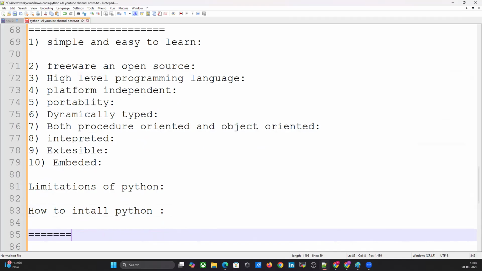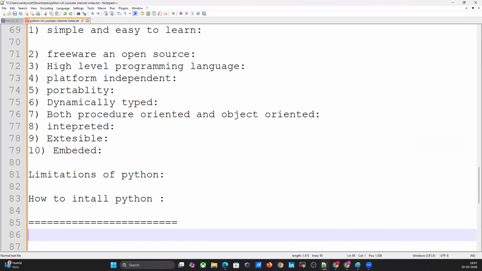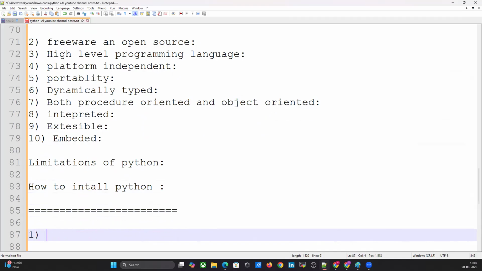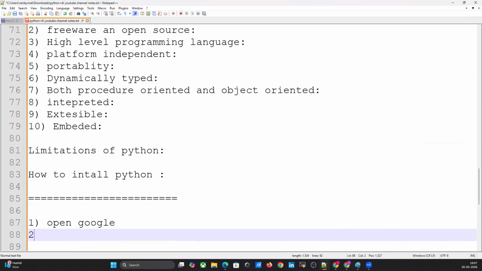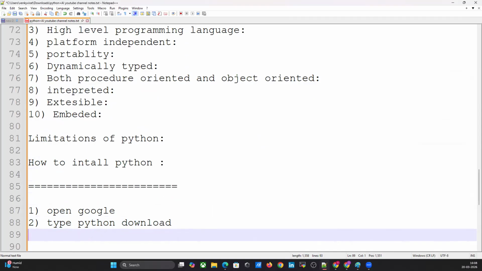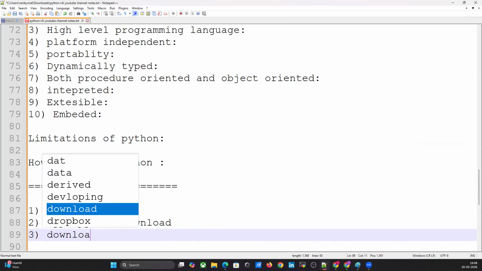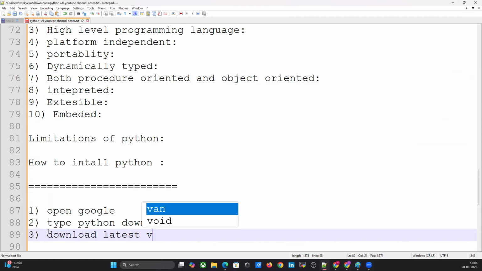This is a very big question, right? Very simple. First step, open Google and type Python, download latest version. I'll show you now practically.